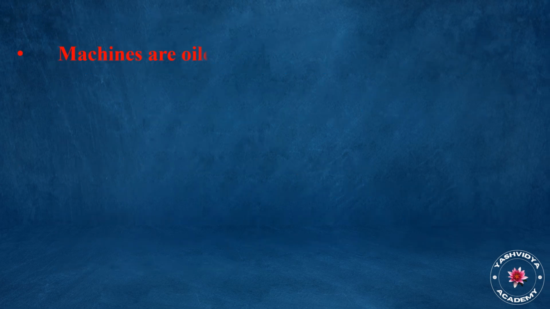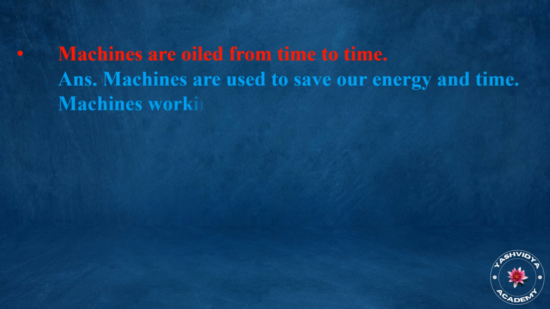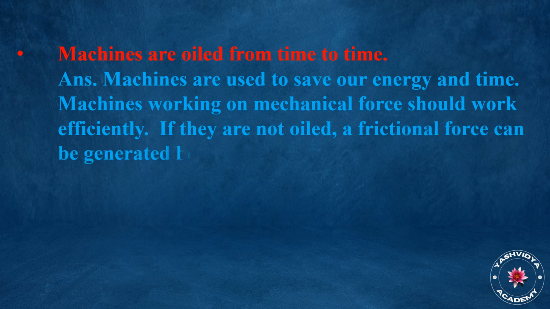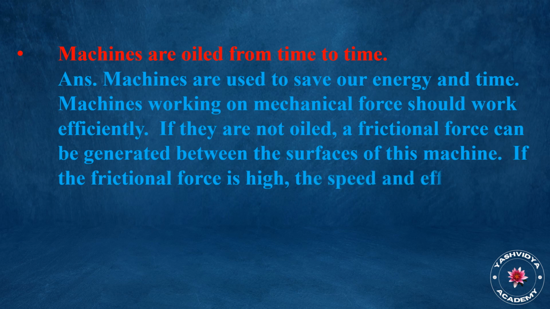Machines are oiled from time to time. Answer. Machines are used to save our energy and time. Machines working on mechanical force should work efficiently. If they are not oiled, a frictional force can be generated between the surfaces of the machine. If the frictional force is high, the speed and efficiency of the machine decreases, so machines are oiled from time to time.